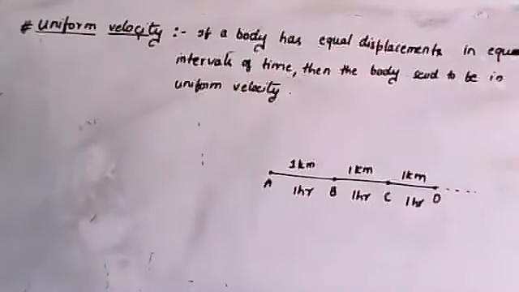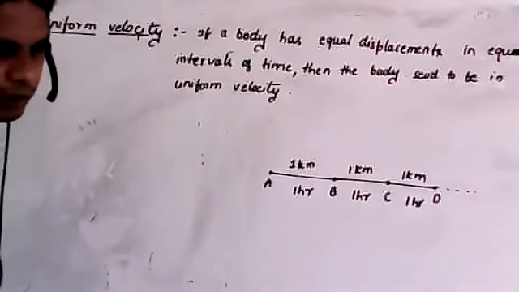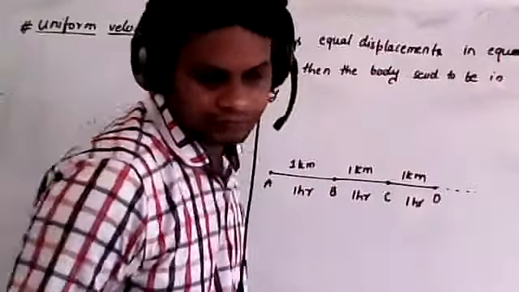Now, what do you mean by non-uniform velocity then?